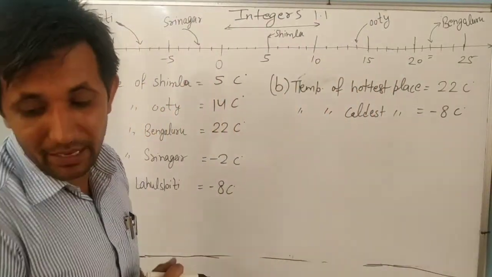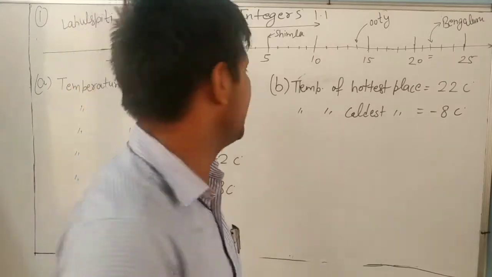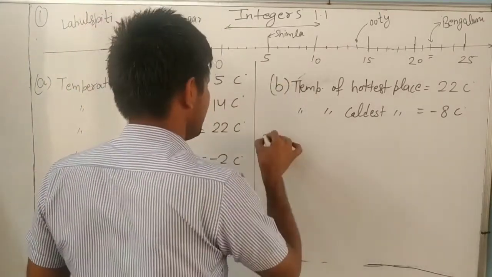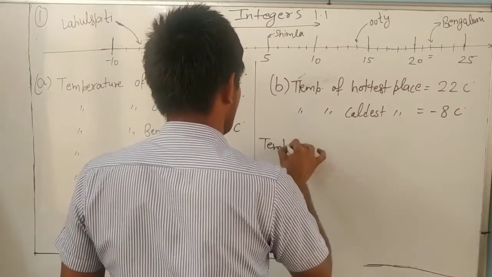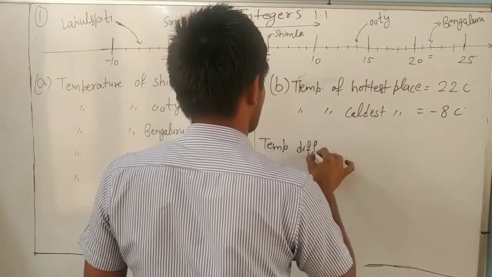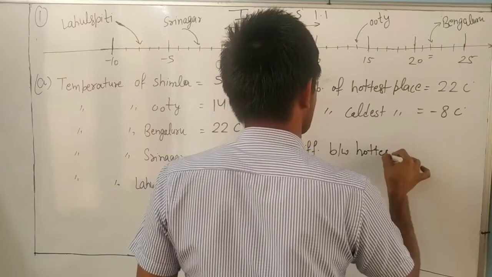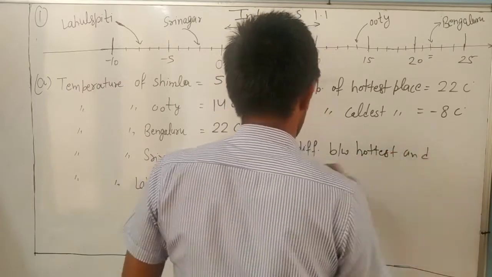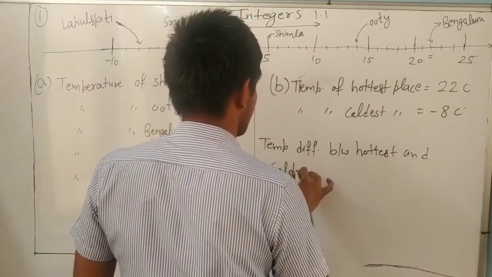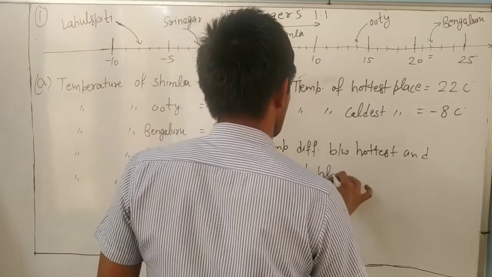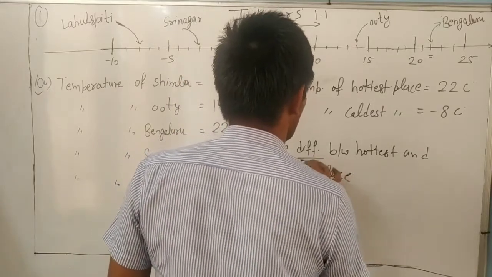Now, dear, what do we want to find? What is the temperature difference between the hottest and coldest place? So we have to find the difference.